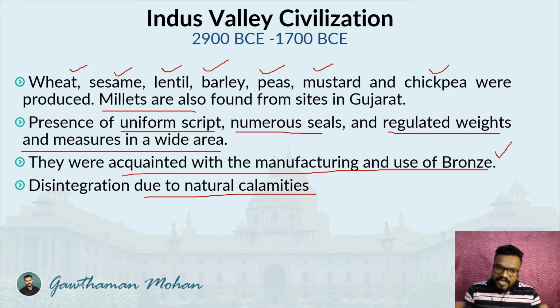Many things are there to discuss about the Indus Valley civilization: their features, their agriculture, their religion. All these things are important, but because this is a foundation session and just an overview of Indian history, we are consolidating all this information in a very simple and short manner, so that you will understand an overview of Indian history. So the Indus Valley civilization was one of the events during ancient Indian history.